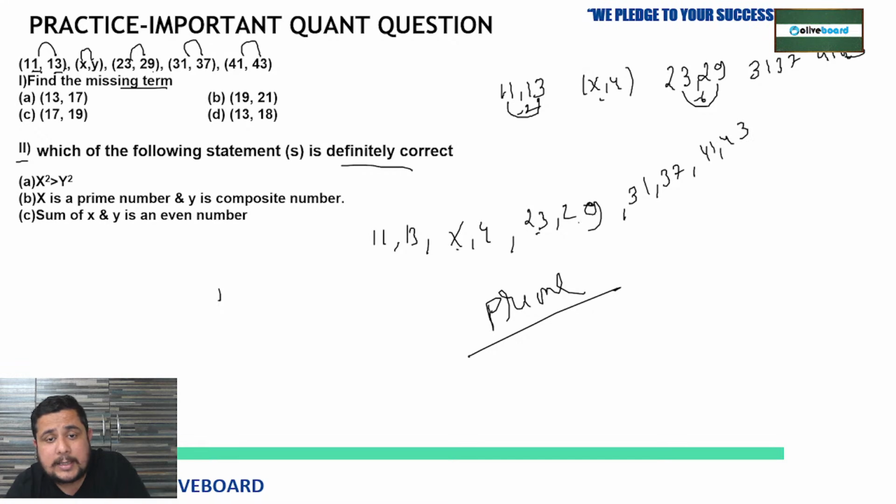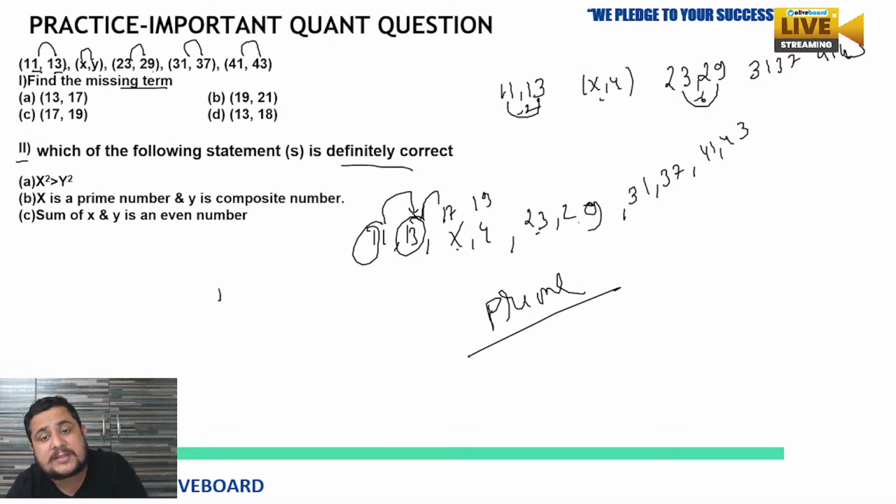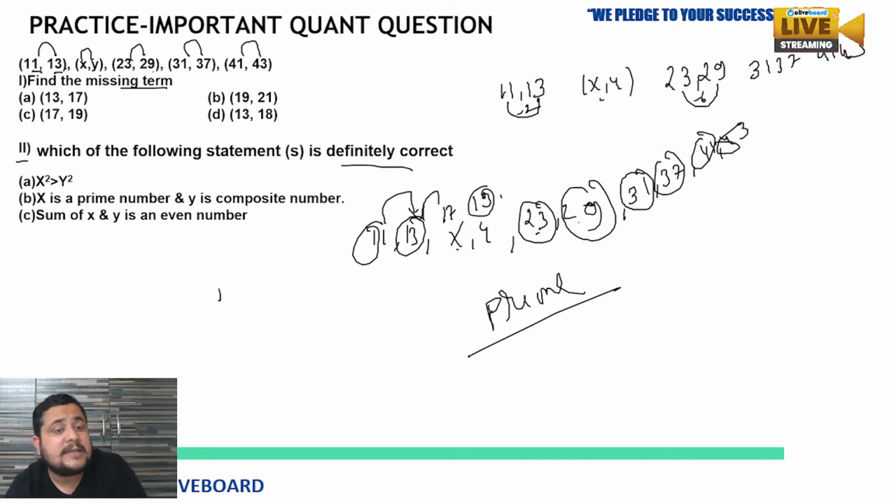So see, after 11, which prime number will come? 13. Then after 13, 17. Then after 17, 19. Then after 19, 23. After 23, 29. After 29, 31. Then 37, then 41, then 43. This means it is based on consecutive prime numbers. So the values of x and y will be the next two prime numbers just after 13.